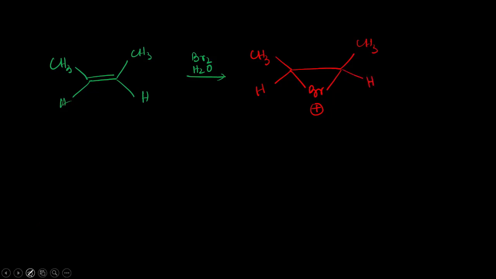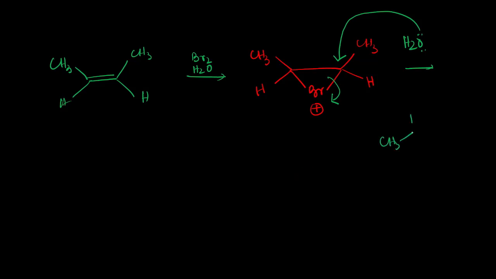Now water will approach from the back side of this 3-member ring. As these two carbons are identical in nature, any of them can be attacked. So suppose water approaches this carbon and this C-Br bond is broken, and we will end up with this kind of situation